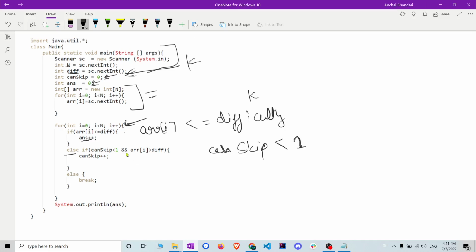or not, and array of i is again greater than difficulty or not. I'm checking this one as well, and if it is, then what I'm doing is simply can skip plus plus. I have assigned can skip to 0 first, right?